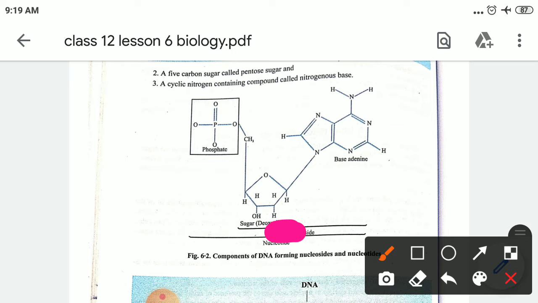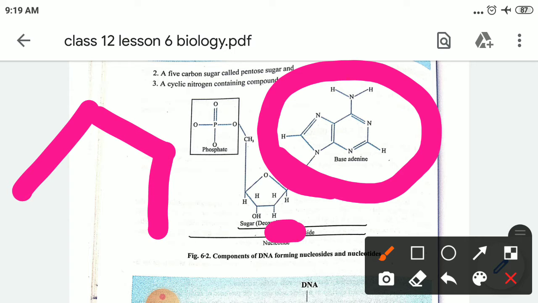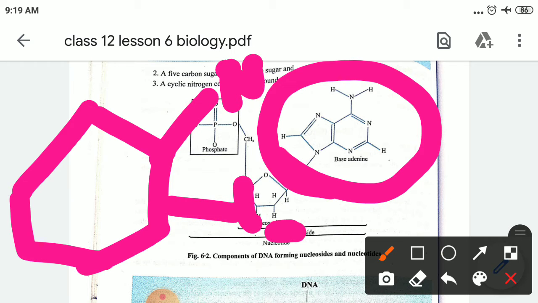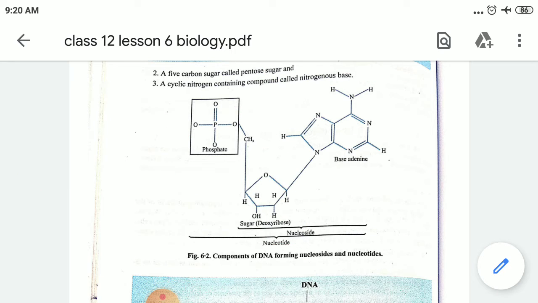Then, as I said already, purines are double ring compounds, and adenine and guanine are included in them. As you can see, there is one hexagonal ring, and along with the hexagonal ring there is one pentagonal ring. Children, so these three things are present.